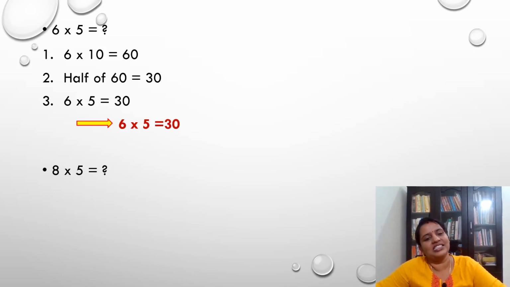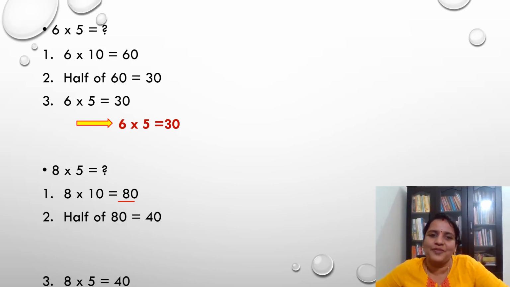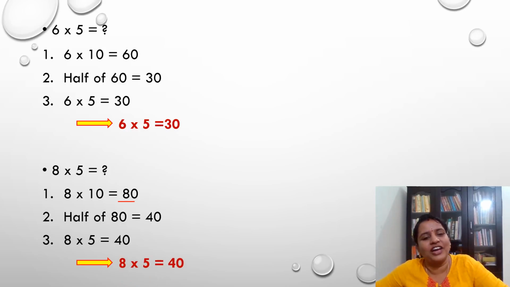The next number is 8 into 5. We are seeing only the even digits here. First step, what do I have to do? I have to go for the multiple of 10. So 8 into 10 is equal to 80. Then the next step is to take the half of this 80. Half of 80 is equal to 40. So 8 into 5 is equal to 40. We have seen the even digits here.